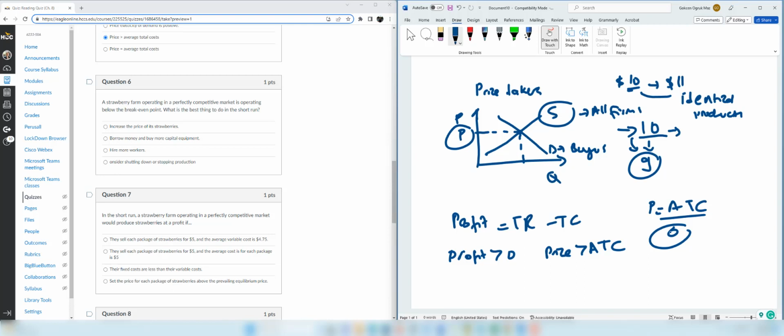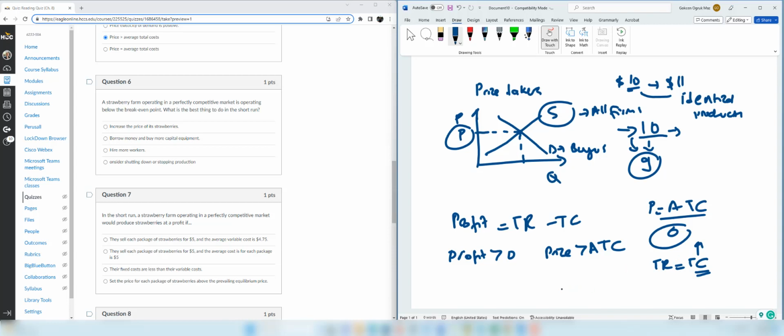Borrow money and buy more capital equipment. You are going to increase the total cost by doing that. When price is equal to ATC, that means total revenue is equal to total cost. So if you increase the total cost, you're making a loss. Hire workers, the same idea, you are going to increase total costs and total cost is going to exceed total revenue. And consider shutting down or stopping production.